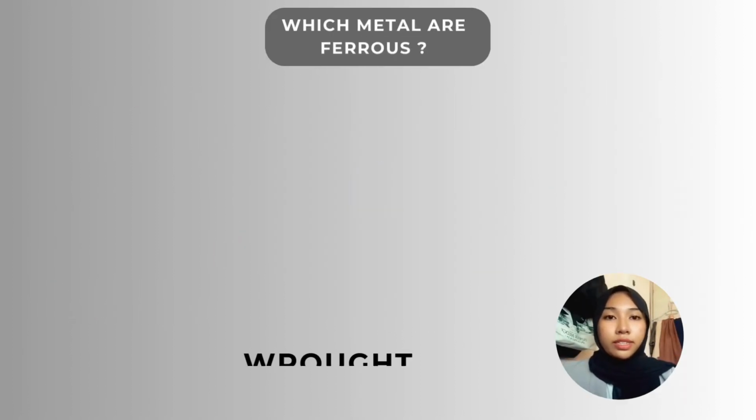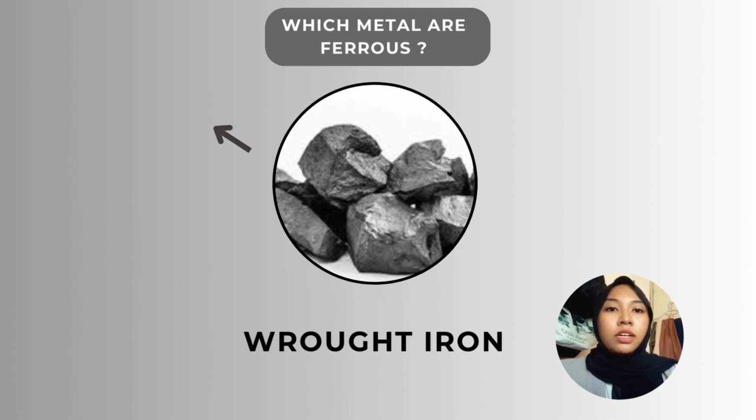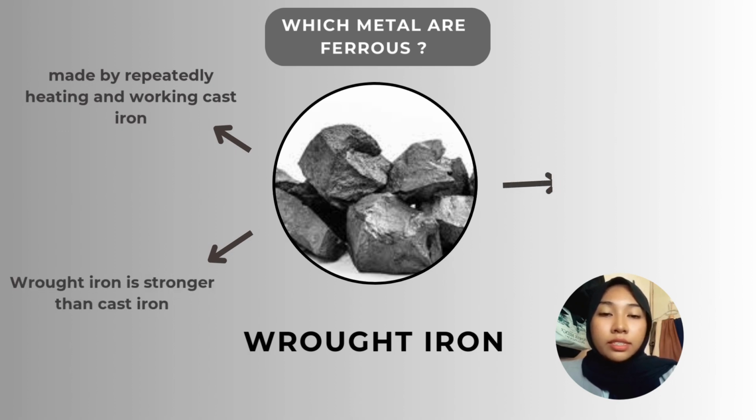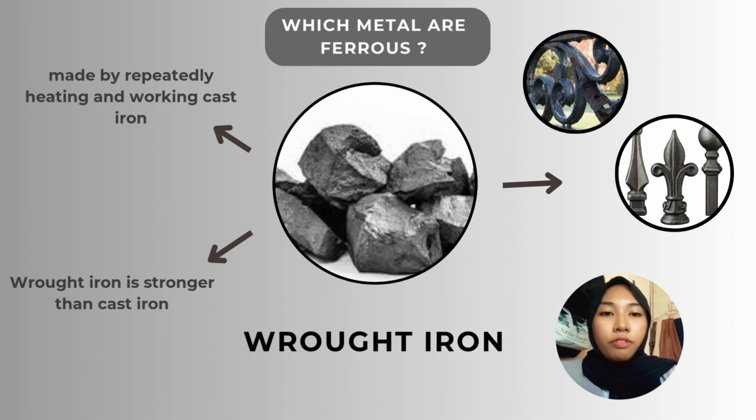The third type is wrought iron. This metal is made by repeatedly heating and hammering cast iron. The process makes it stronger and more durable than cast iron. Wrought iron is often used in decorative metalwork like gates, window grills, and vintage-style furniture.